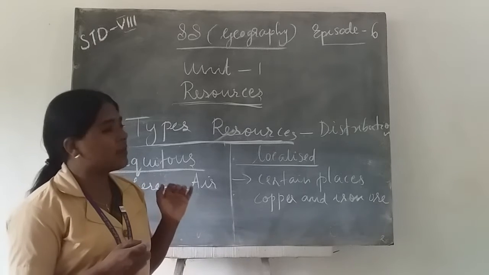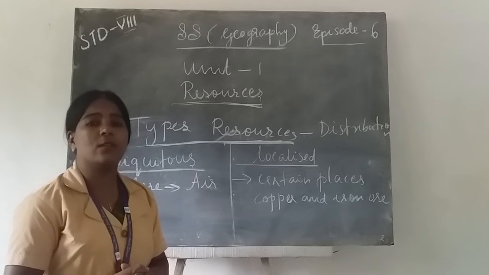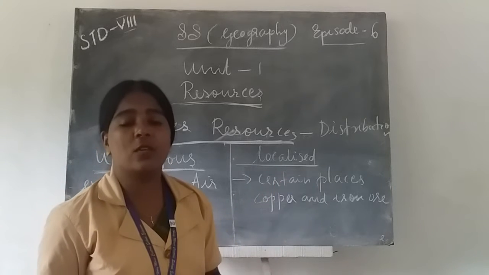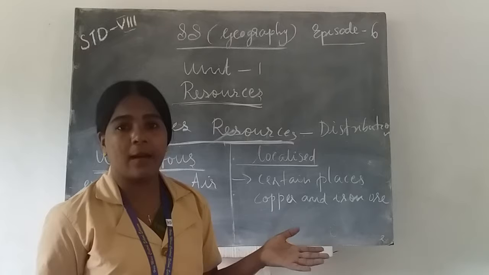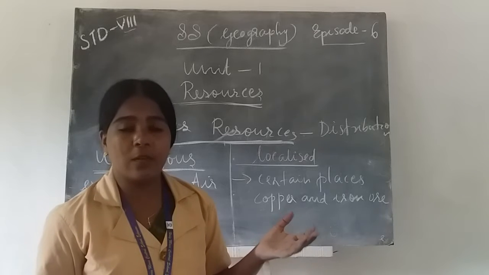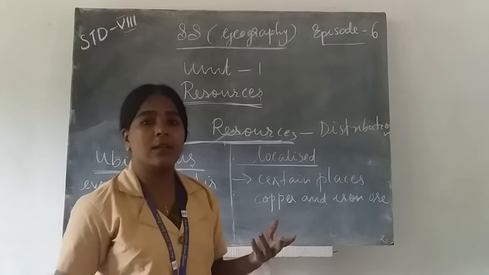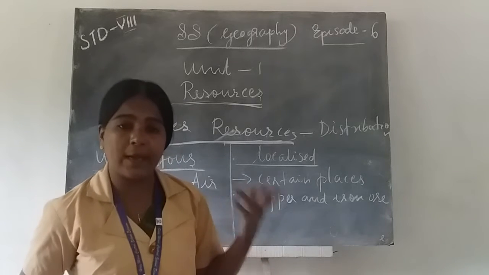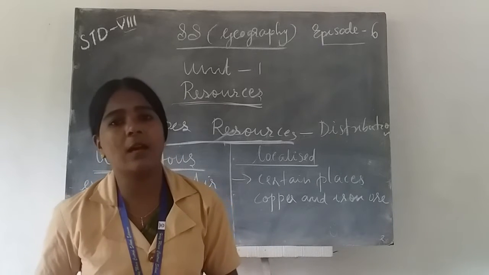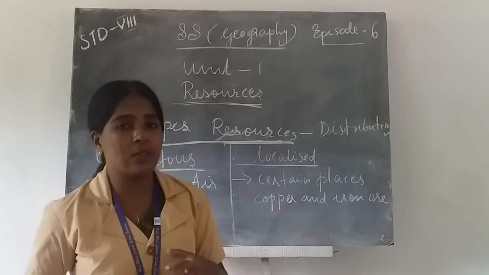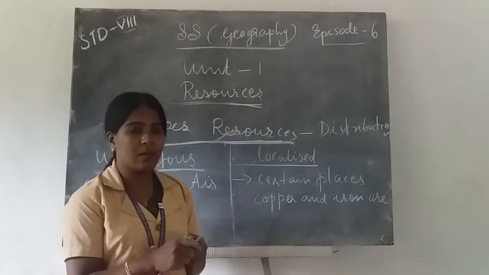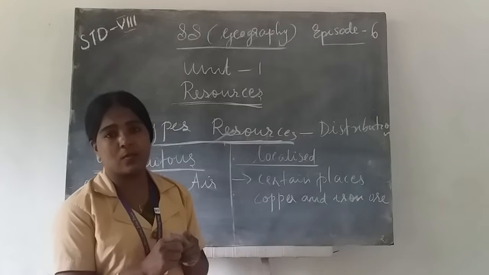In the case of potential resources, we have plenty of uranium deposits in Ladakh and plenty of wind energy. These are resources to create energy, but until now we cannot use them because of the absence of technology. These are potential resources.